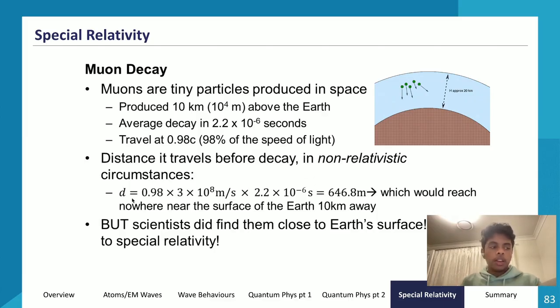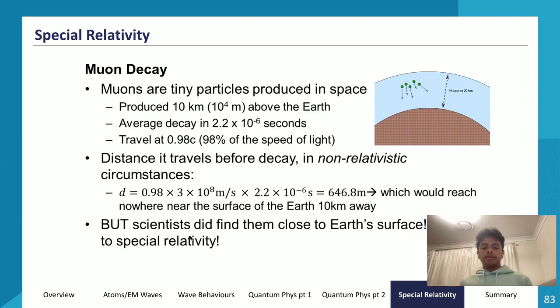So 0.98 times 3 times 10 to the power 8 times 2.2 times 10 to the power negative 6. Normally, they'll be able to travel 646.8 meters before they die. But scientists found them much closer to the Earth's surface thanks to special relativity. So let's think about how this works, right?